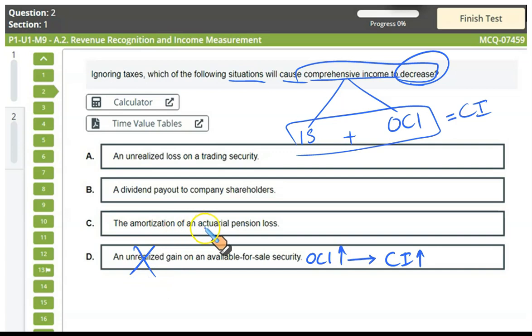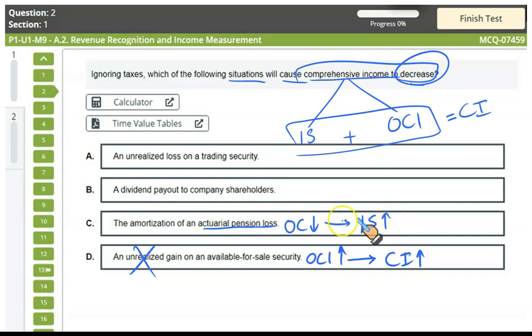The amortization of the accrual or actuarial pension loss. Pension accounting is not a part of your syllabus. Remember, I hope there were 4 points specifically mentioned which you need to show in other comprehensive income. One of them was the pension gains and losses. So if there is any amortization of any pension loss or any gain, it is released to the income statement. So if a loss is being amortized and it is being removed from the other comprehensive income, in that case other comprehensive income decreases, right, and it is charged to the income statement,